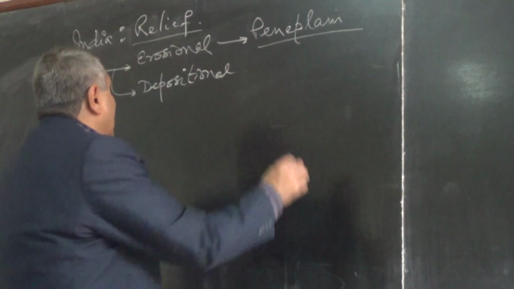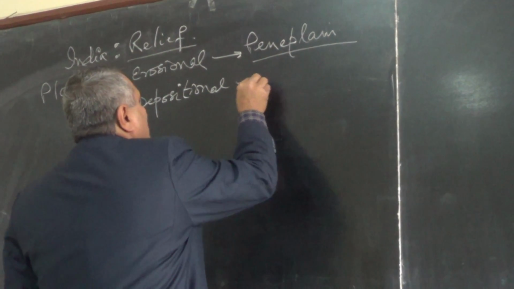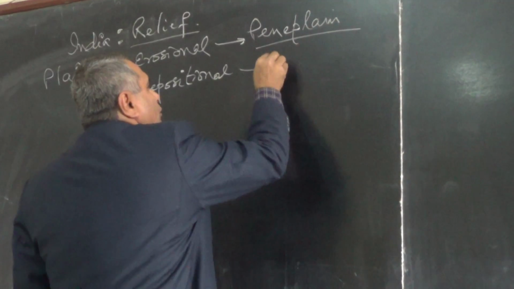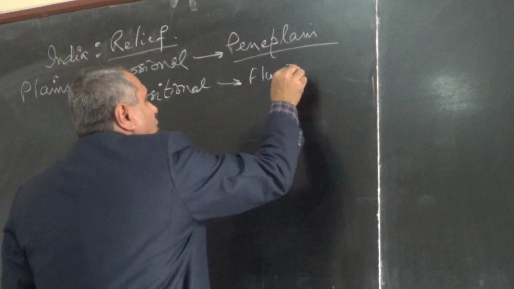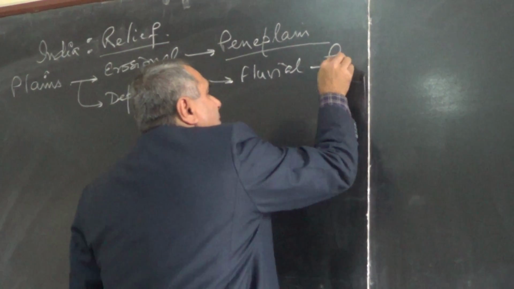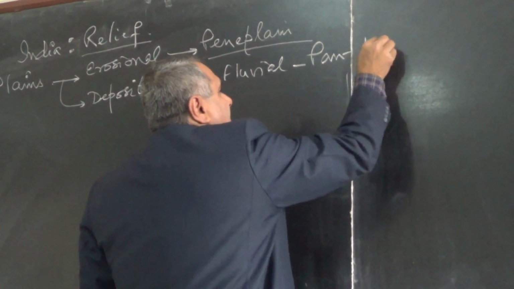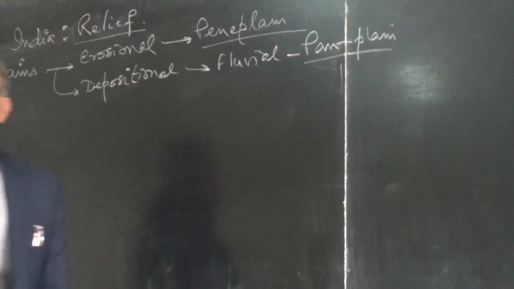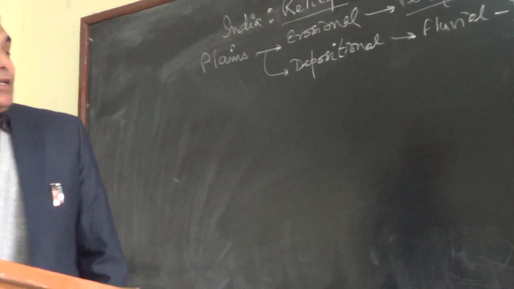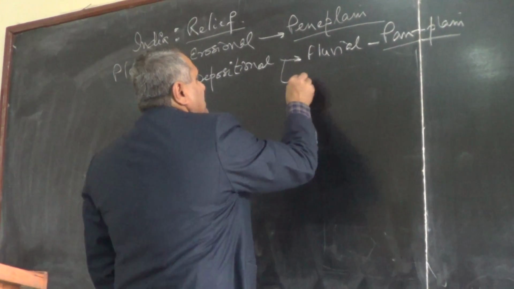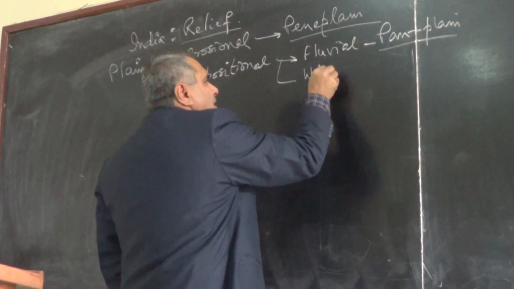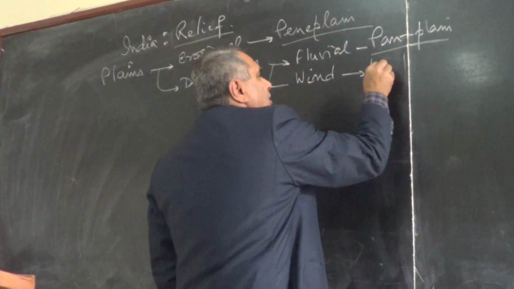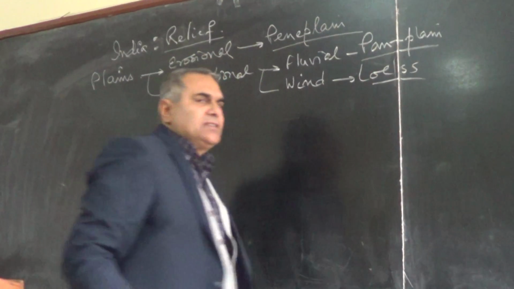And after deposition, deposition by fluvial action, by water, we say alluvial plain. So the Ganga plain, where we are sitting over here in the Yamuna plain, it's all an alluvial plain. And if it is a wind deposited plain, it is called a loess plain.